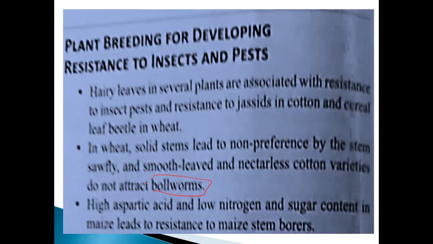Okay, bollworm, B-O-L-L-W-O-R-M-S, bollworms. High aspartic acid. Don't forget, my dear students, this is very, very important. And also low nitrogen and sugar content in maize due to the maize stem borer. This is very, very important. This is also a key point of view. They ask questions on this, bollworm. So it's one of the wheat points.